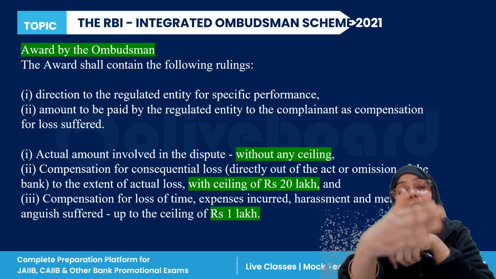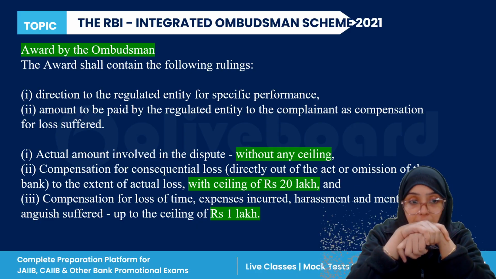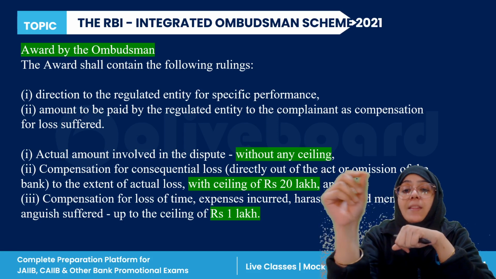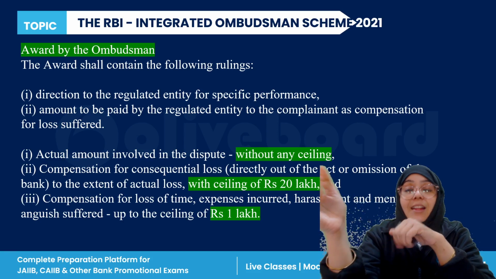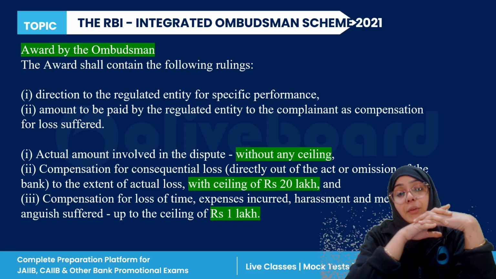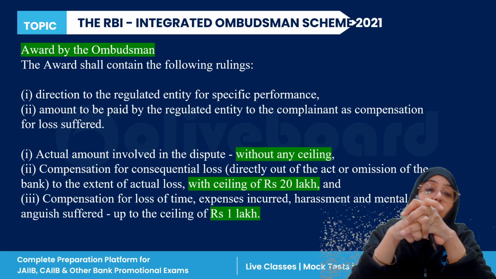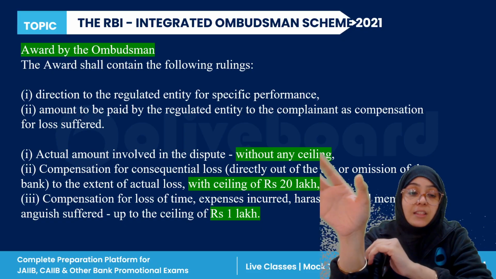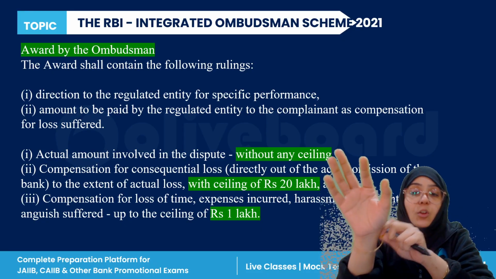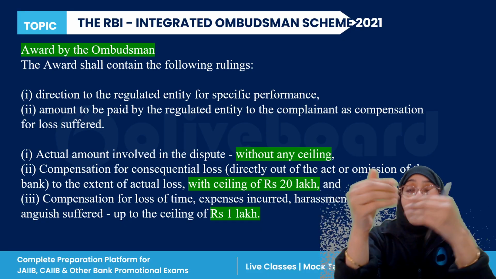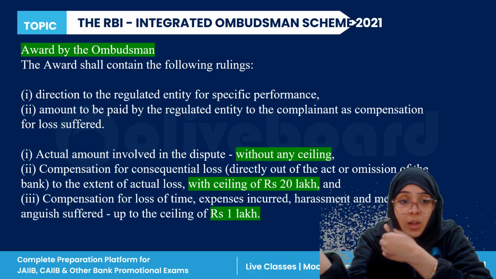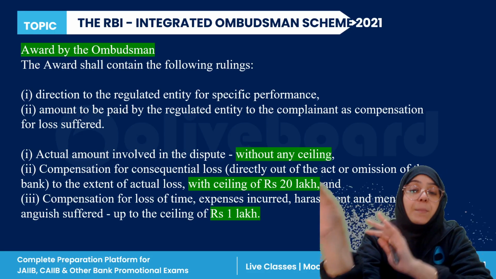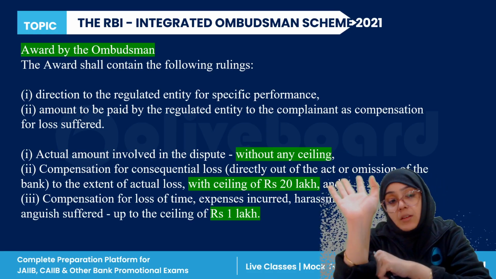Or sometimes it is the amount to be paid by the regulated entity to the complainant as compensation for any loss suffered. So you can offer compensation, or you can give a direction to perform some specific performance, right?